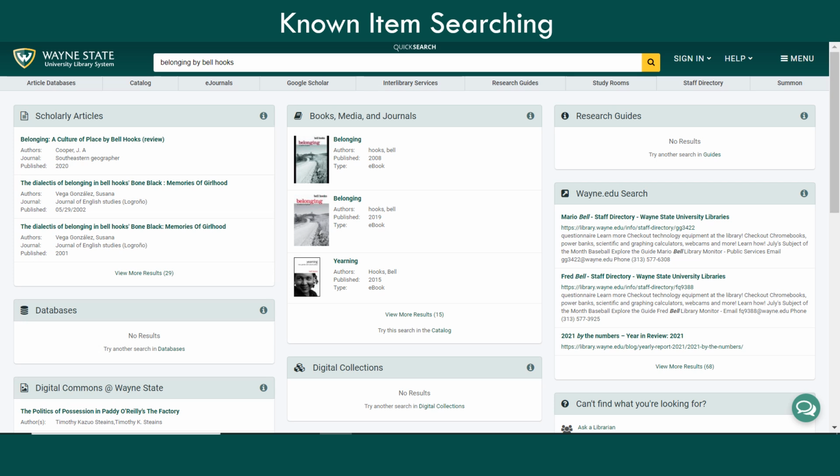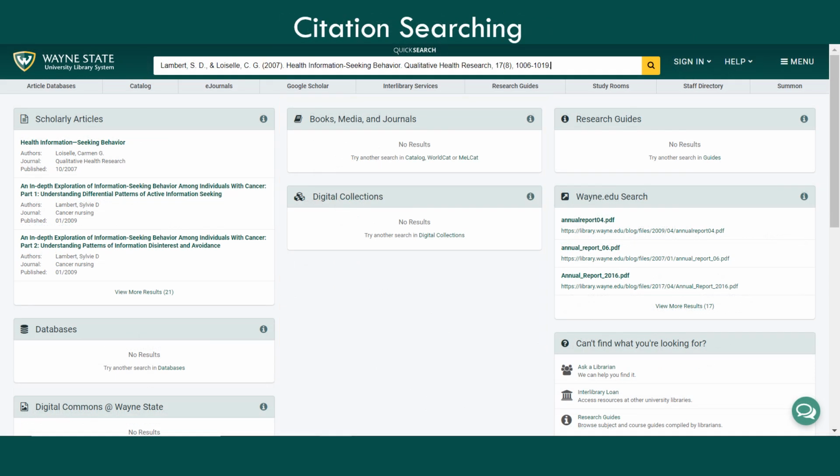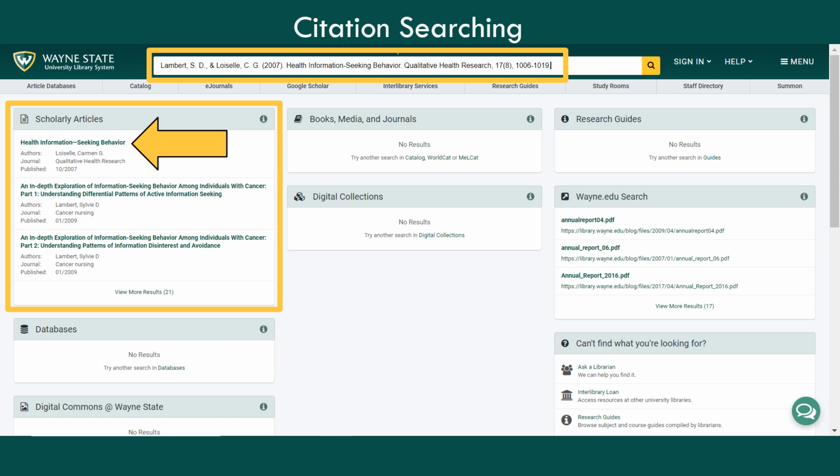If you know the title or author of the item you want, such as a book or article, you can type it in the search box and select Search to see if it is available. Another option, if you have a citation, is to easily copy and paste the citation into the search bar and select Search. If we have access to the book or article, it will most likely show up on the results page under the corresponding category.